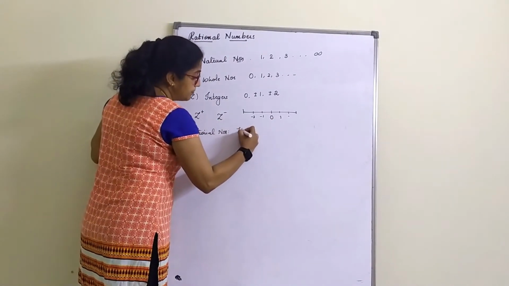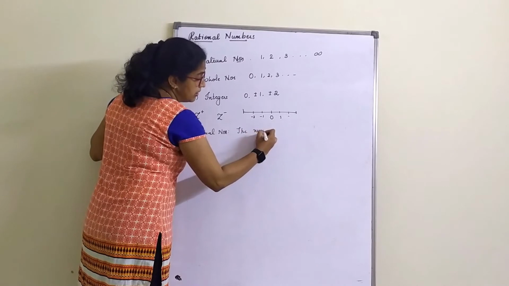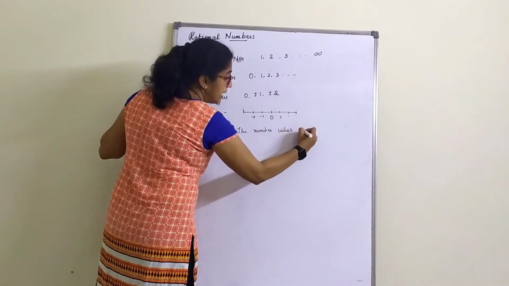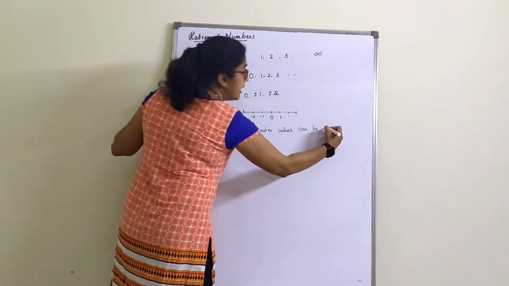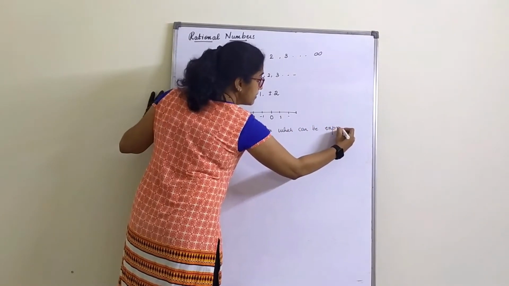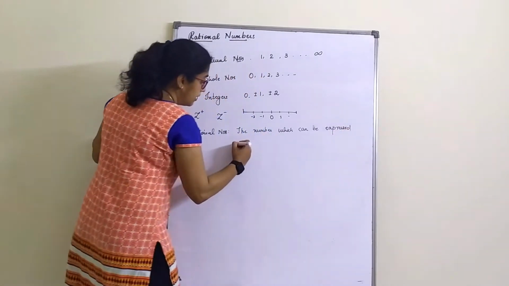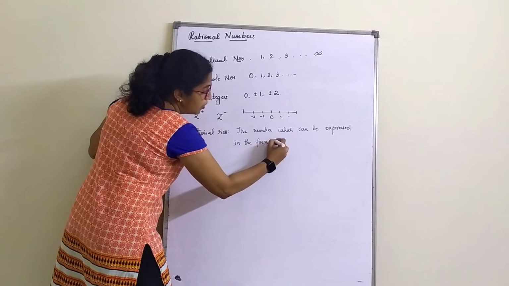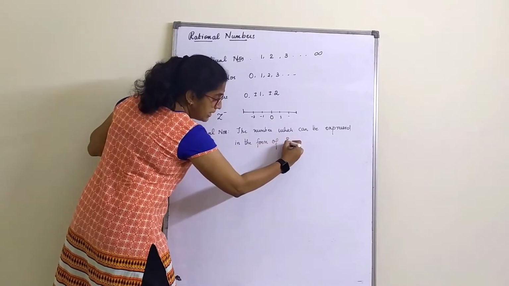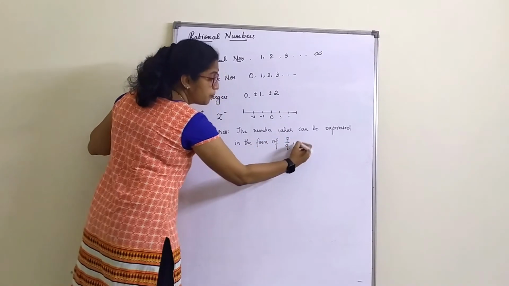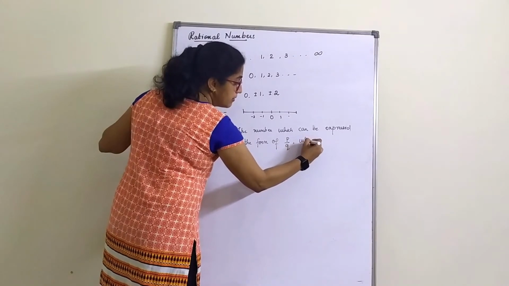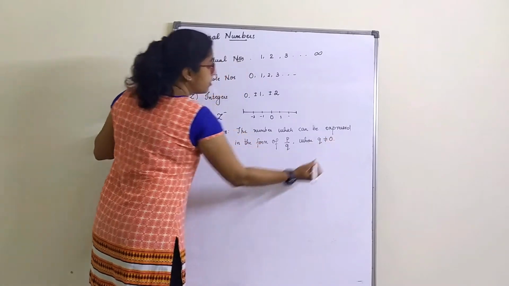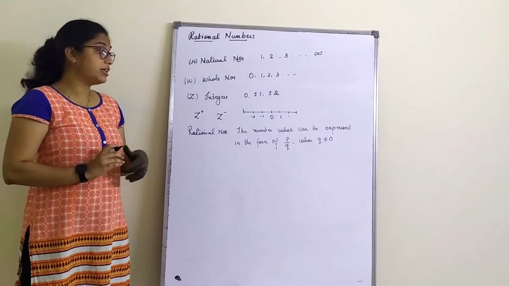The number which can be expressed in the form of P by Q, where Q not equal to 0, are called rational numbers.